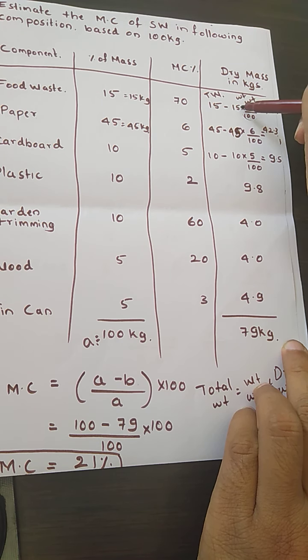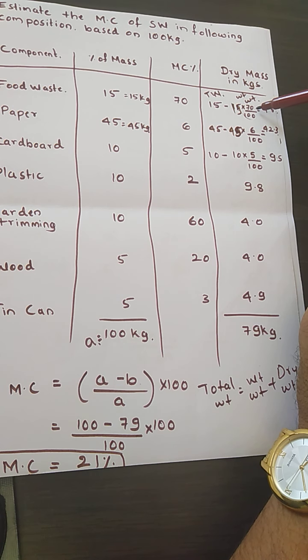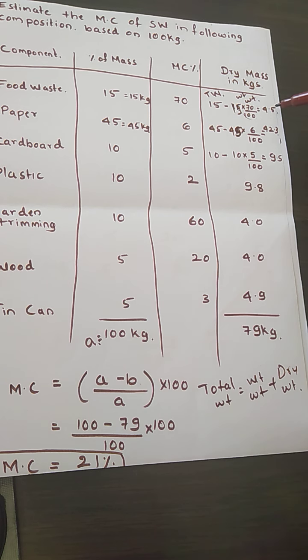We are going to determine the percentage of moisture for the 15 kg. If the mass is there, then it is going to have 70% moisture content. This is nothing but your wet waste. So the 15 total weight minus the wet weight, that is 4.5, is the dry weight. I hope it is clear.